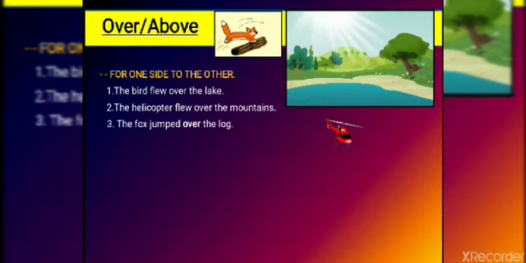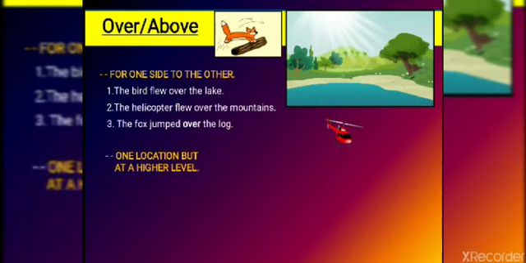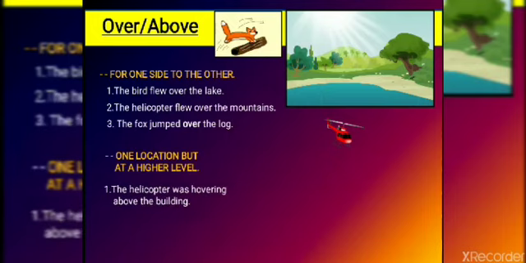Let's see how. Next one is about above. One location but at a higher level. This is what I was trying to tell you, that over means from one side to the other side. It indicates a sense of movement, and above will not indicate any sense of movement. It will be one location only, at a higher level, at that place only. The scenario, the location will be the same.